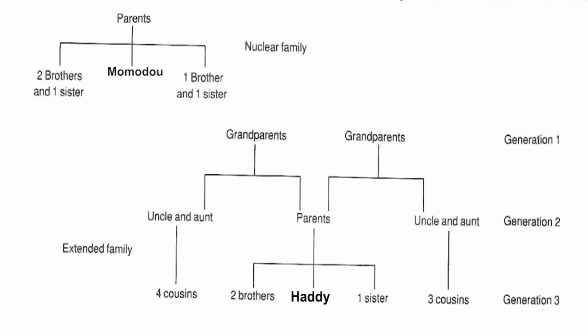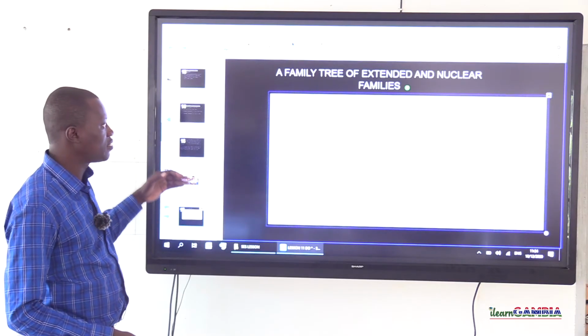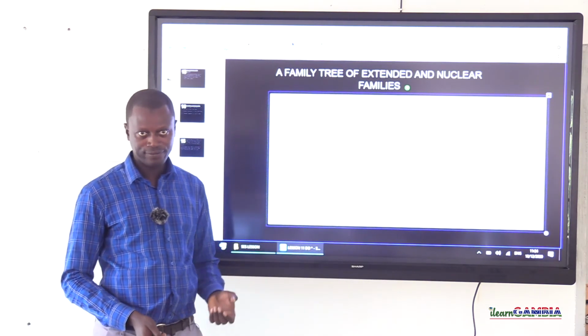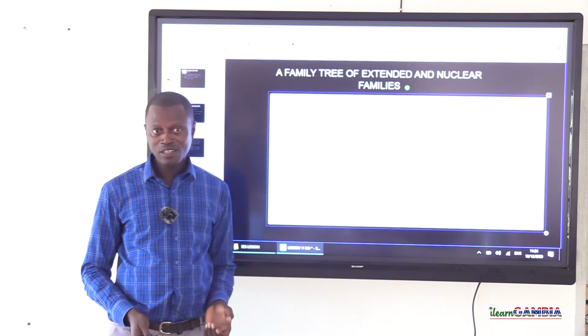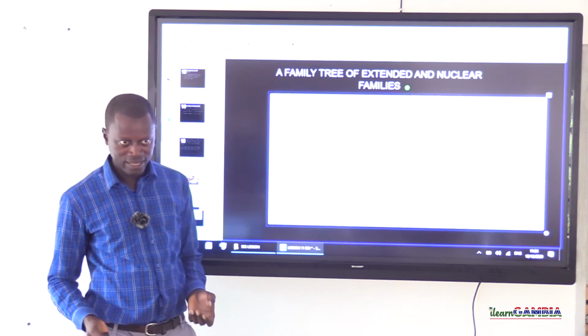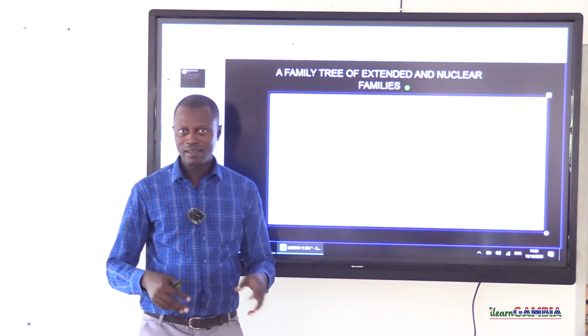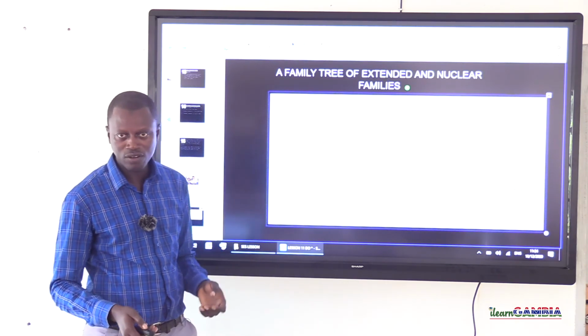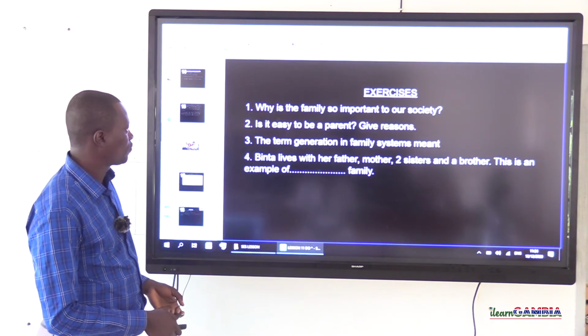And if you look at the name Hadi, Hadi here is a parent. Hadi here is taking the role of a parent. So this is showing you that in an extended family system, there are more than 1 generation. If you go to an extended family compound, grandparents all belong to the same generation. Parents, like the fathers, the mothers, all belong to the same generation. Children all belong to equally the same generation.